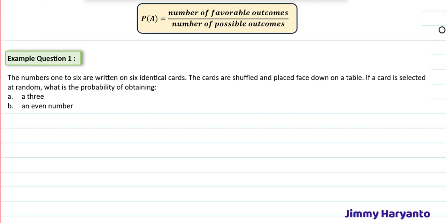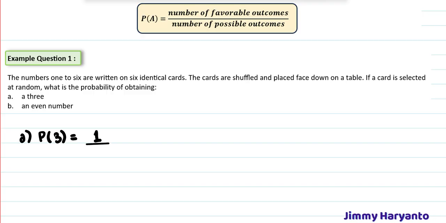Example question 1. The numbers 1 to 6 are written on 6 identical cards. The cards are shuffled and then placed face down on the table. If a card is selected at random, what is the probability you will obtain a 3? So for question A, I will write it like this. P(3) means the probability of getting a 3 equals the number of favorable outcomes. That means you have to think how many 3s are there in our cards. There is only one 3 card in 6 cards. That means the number of favorable outcomes will be 1 and the number of possible outcomes will be 6. So the probability of getting 3 is 1 over 6.